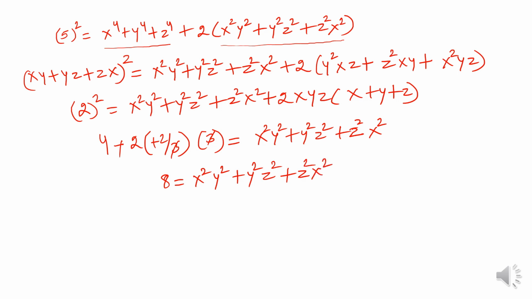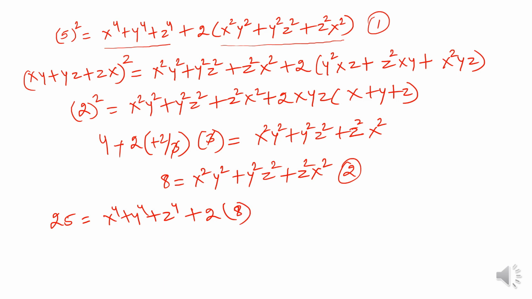Fine. Now if I put this value which I have obtained in equation 2 in equation 1, what do we get? We'll be getting 25 equal to x⁴ + y⁴ + z⁴ + 2 times 8. That means x⁴ + y⁴ + z⁴ is equal to 25 minus 16, which is nothing but 9. So this was in fact a really nice question. I must say it's a wonderful question which I have taken today. Now we move to the next problem.